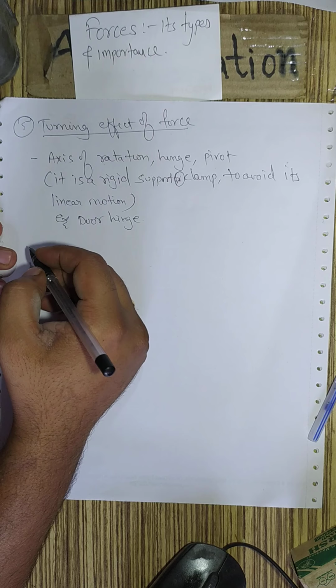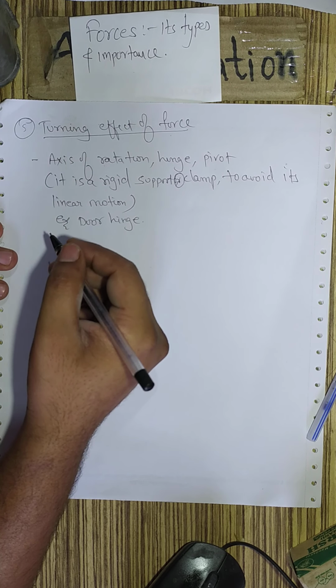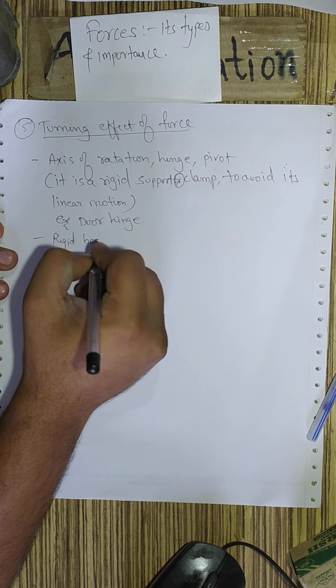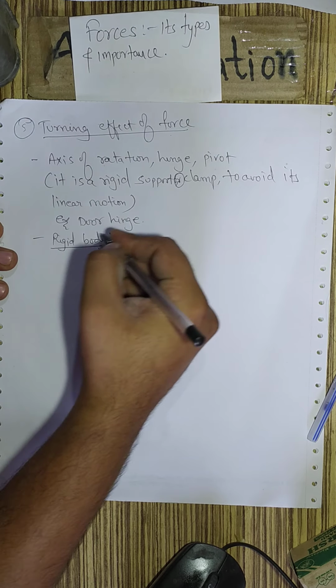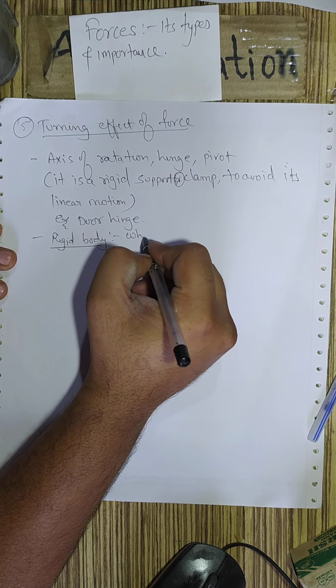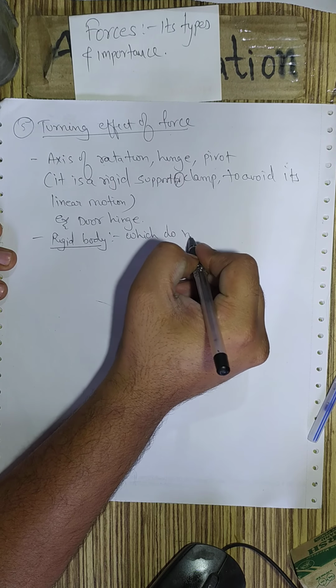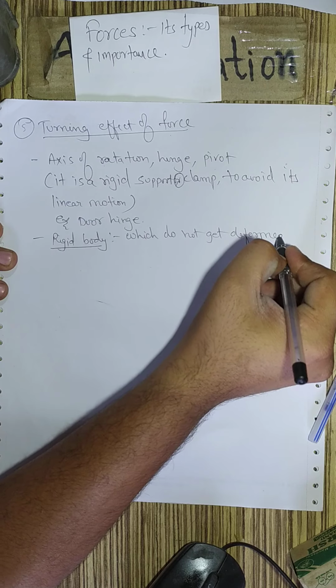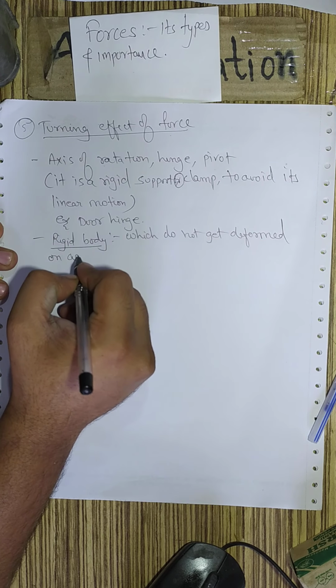So let us see some other terms related to the turning effect of the force. Rigid body. We already discussed rigid body, right? It is a body which does not get deformed on application of force.